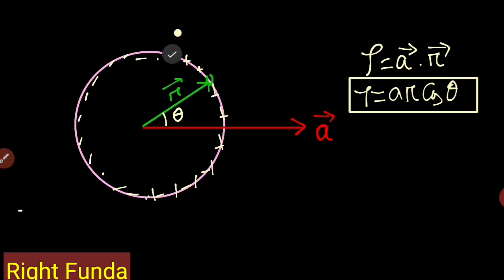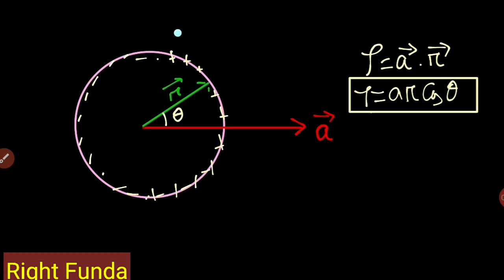Because we know that cos theta depends upon the theta value, from 0 to 90 degrees cos theta is positive, beyond it will be negative till 270, and again it will be positive. So this type of charge distribution will be there, and for this charge distribution we have to find the field. So the question reduces to: if one side has positive charge, the other side has negative charge, and the charge density is of the type A R cos theta, what is the field at the center of the sphere?